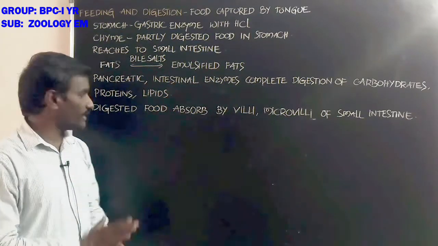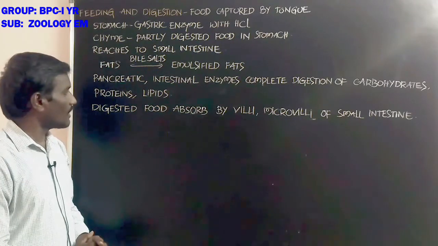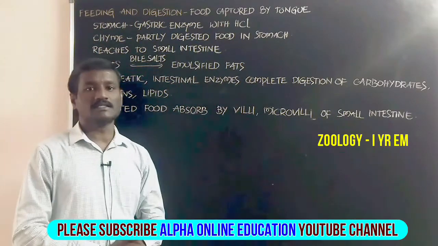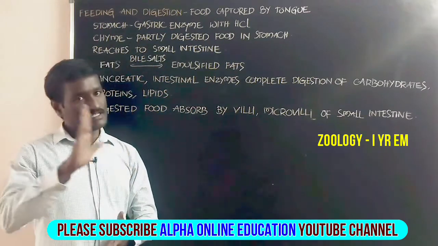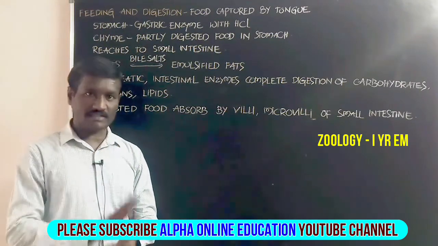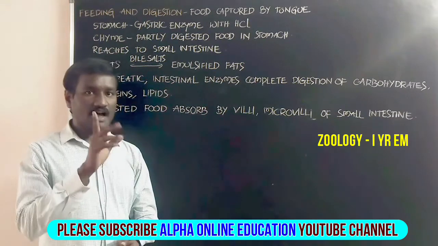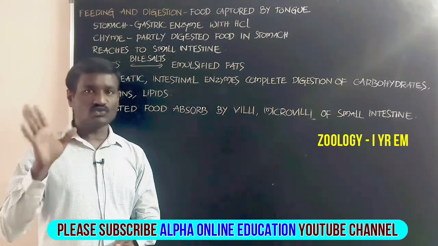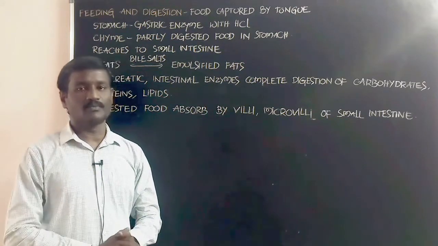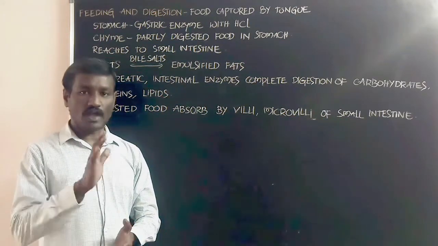Undigested food particles reach into the rectum. From the rectum they reach the cloaca through the anus. Undigested solid particles go to the outside, the exterior, through the cloacal aperture.